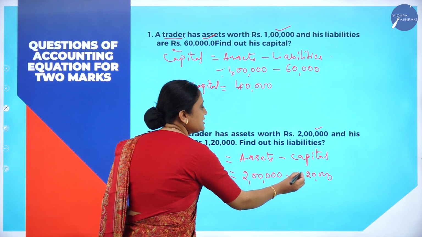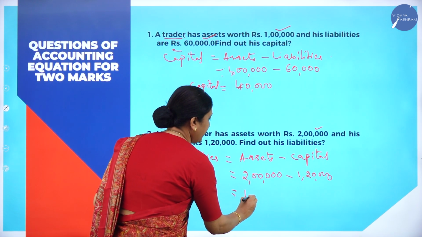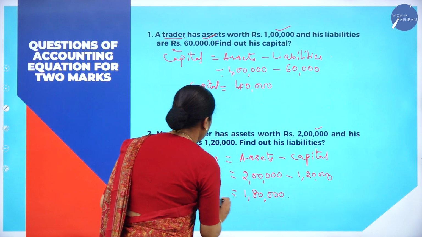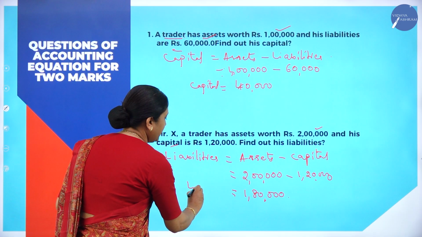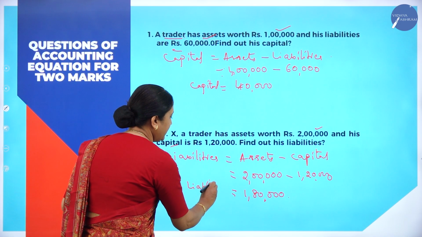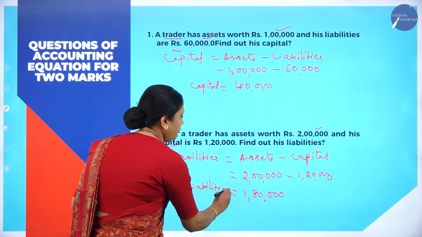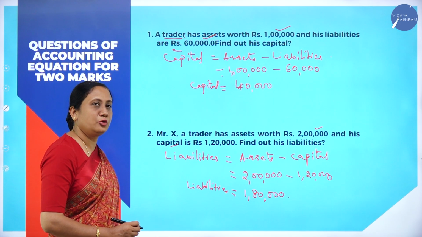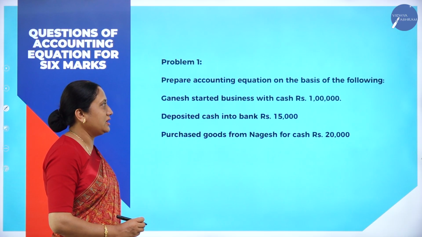Now 2 lakh minus 1,20,000 is 80,000. So liabilities is 80,000. These types of questions are asked for 2 marks in the examination.